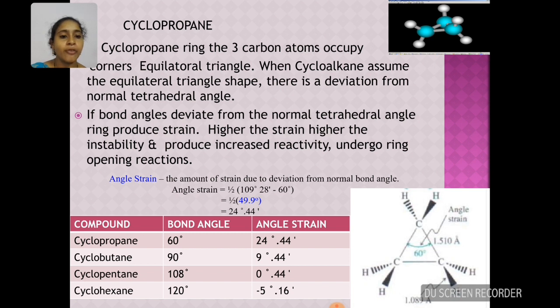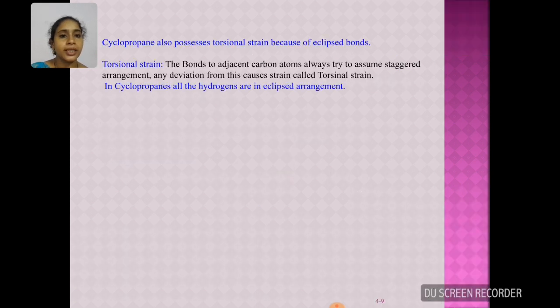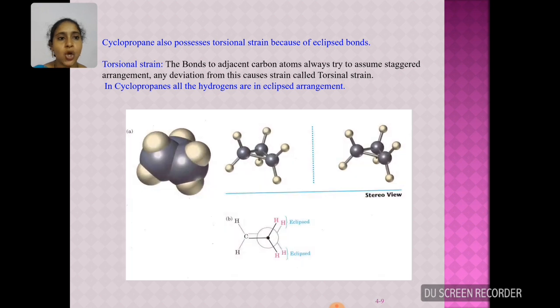And these are the list of bond angles and angle strain for different cycloalkanes. According to them, if you see, next, cyclopropane also possesses torsional strain apart from angle strain. The bonds which are present on adjacent carbon atoms always try to assume staggered conformation. Any deviation from this will cause a strain called torsional strain.